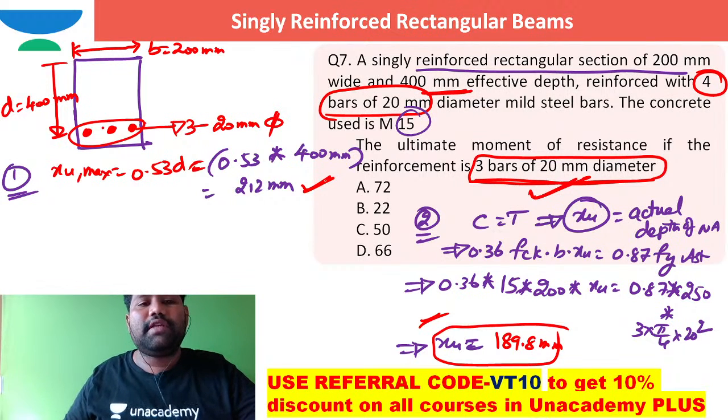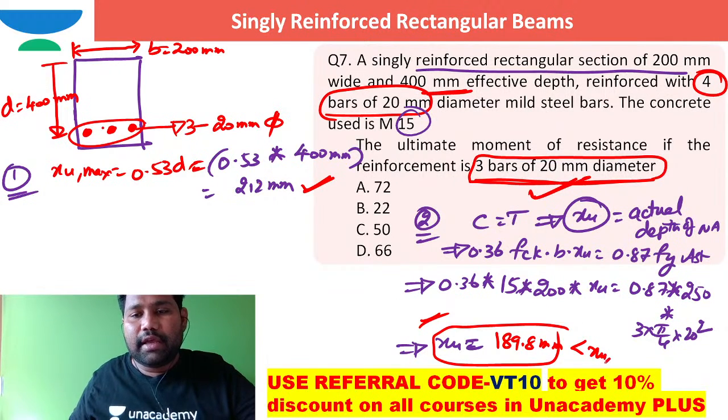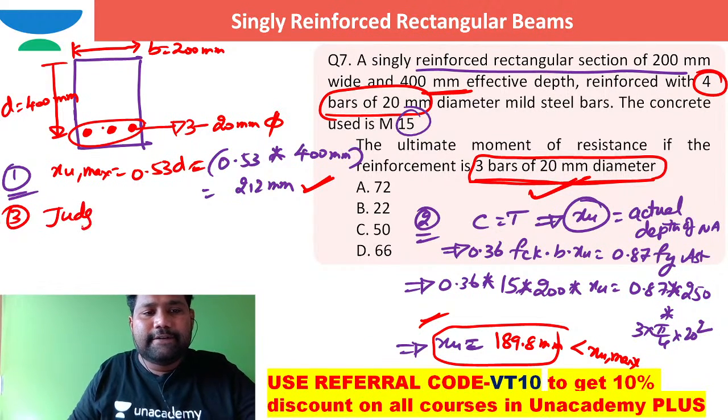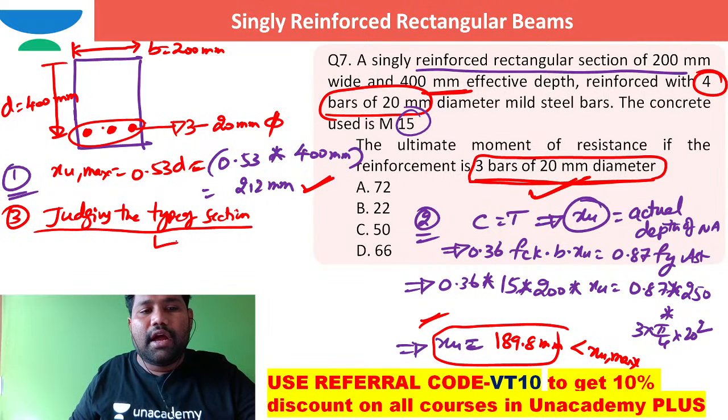How can you compare XU and XU max? When you compare these two, XU is less than XU max. So what is the type of this section? I can say it is an under reinforced section, right? Judging the type of section classification, it will come under under reinforced, URS.